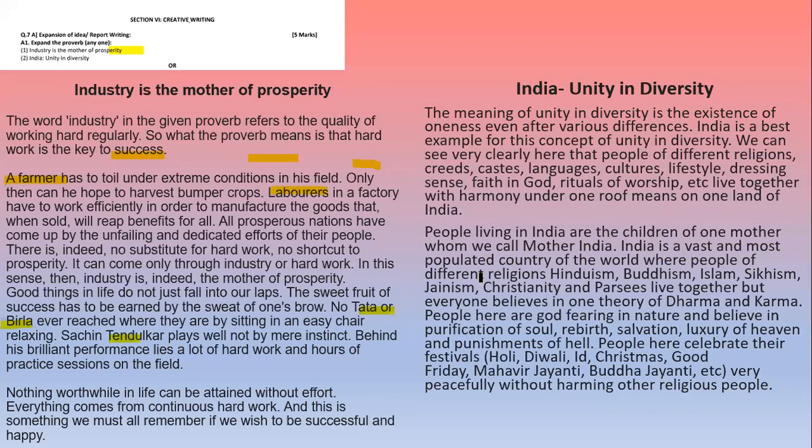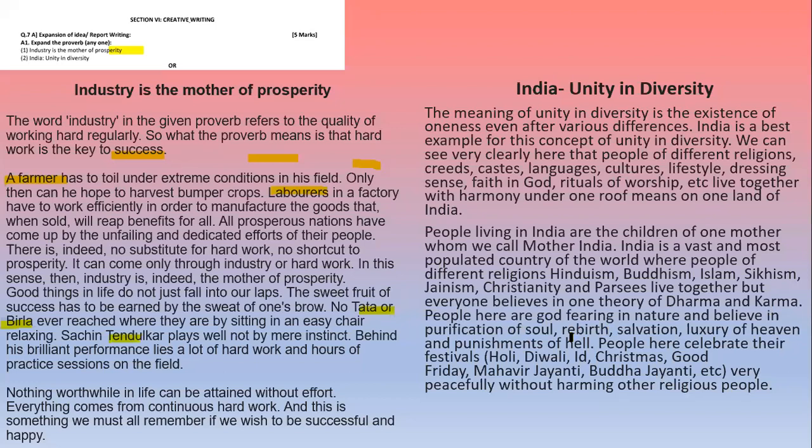India is a vast and most populated country of the world where people of different religions, Hinduism, Buddhism, Islam, Sikhism, Jainism, Christianity, and Parsis live together. But everyone believes in one theory of dharma and karma.